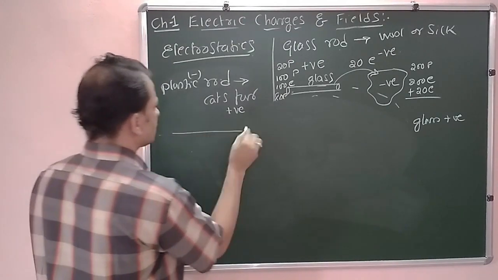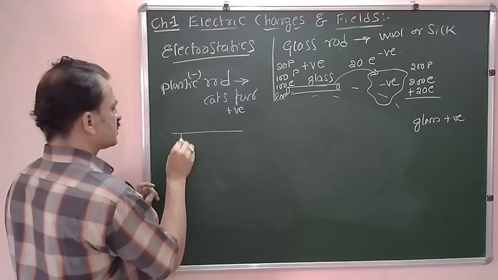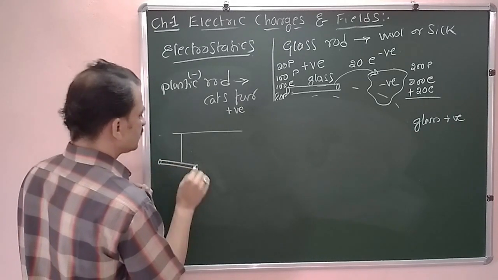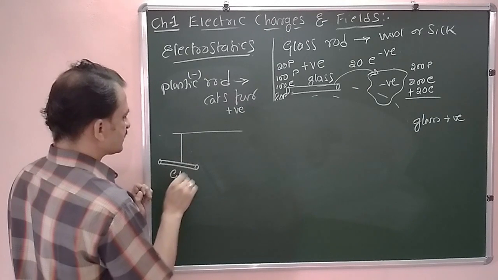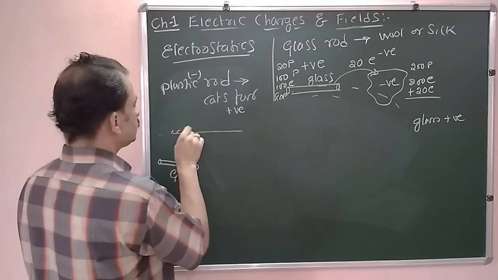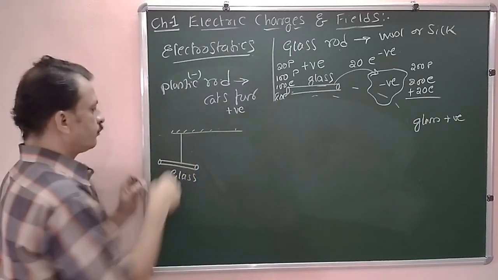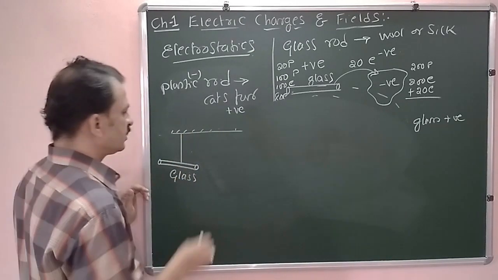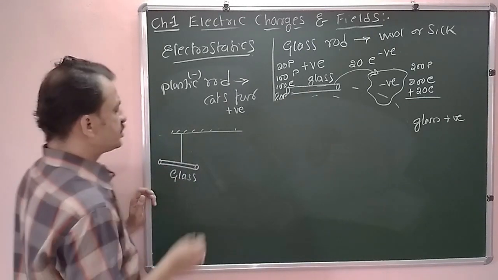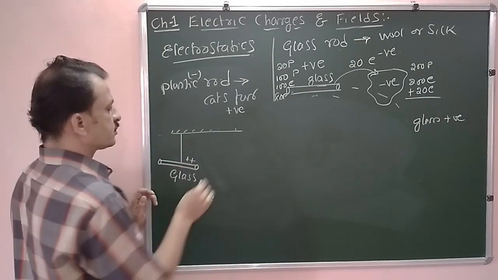Now we will consider some other experimental aspects. Take the first rod, a glass rod, fixed with the help of a nylon thread. Assume that the glass rod is initially positively charged.